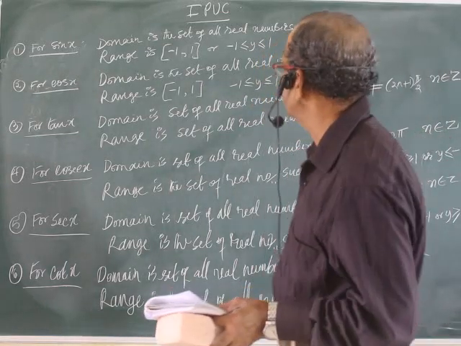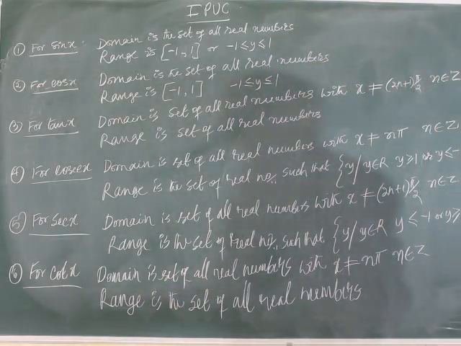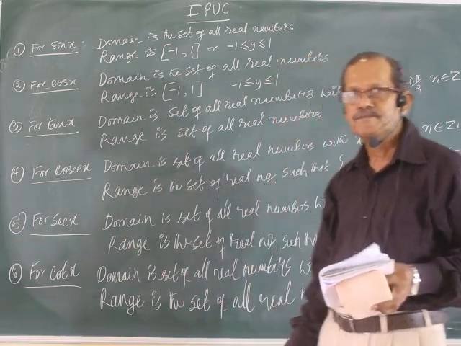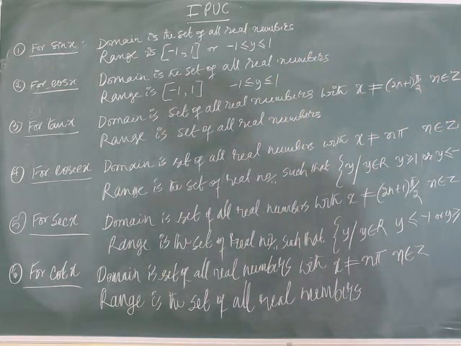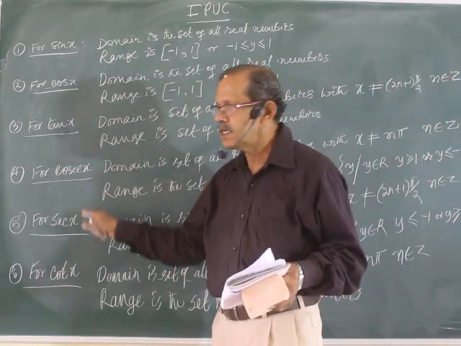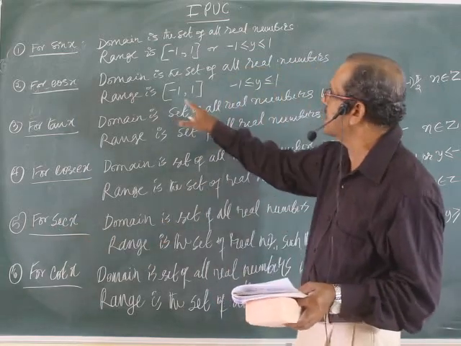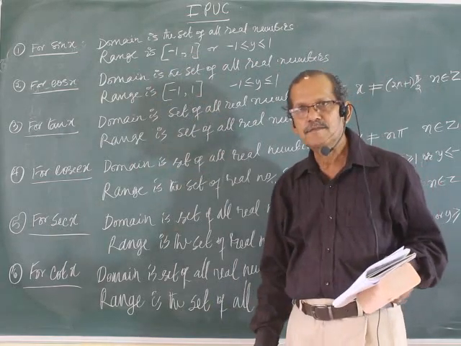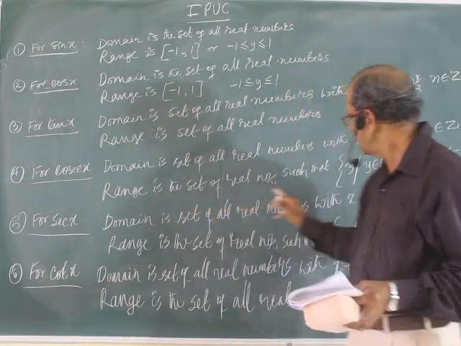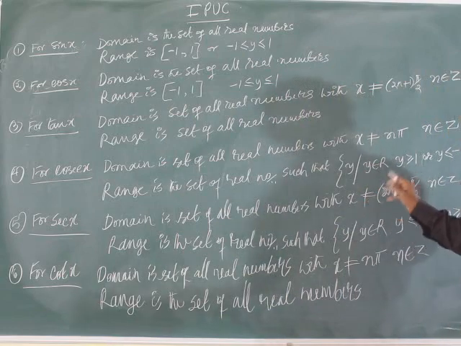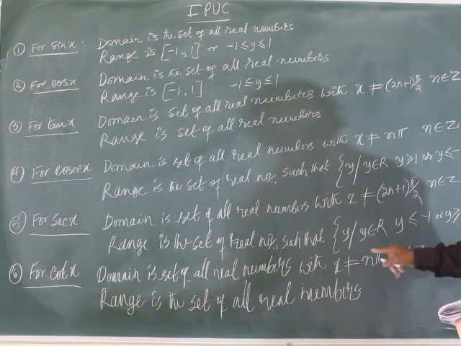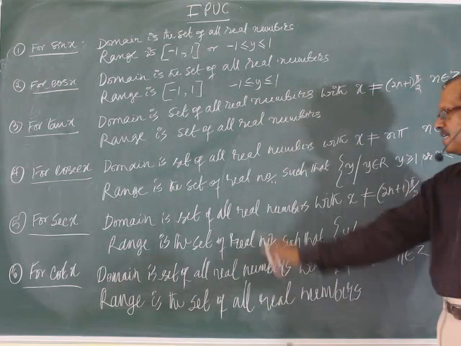In order to avoid the confusion given there in the graph, let me write once again all the domain and the range. Now it is clear, I think. You can take any value for x, but the value of the function will be restricted. For sine and cosine it is only in between these; for tan, any real number, minus infinity to infinity. For cosecant and secant, it should be greater than 1 or less than minus 1. For cot, any real number.